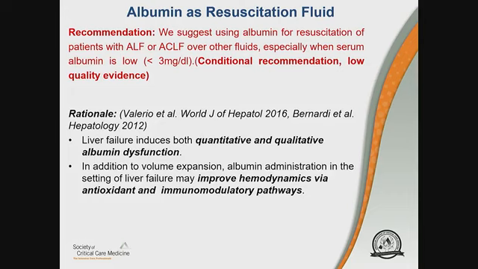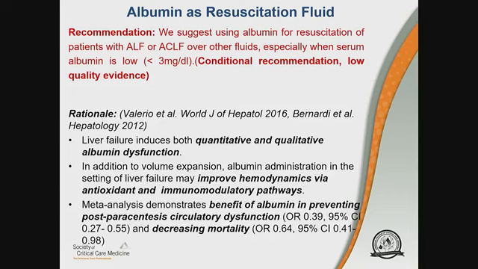And the third interesting piece of evidence is that when you look at meta-analysis directed to this question, there's benefit of albumin in preventing post-paracentesis circulatory dysfunction with that specific odds ratio and decreasing mortality. So as we thought about this evidence, extrapolating it to shock, we felt that there is reasonable support for thinking about albumin earlier than later as far as using it as a resuscitation fluid in this patient population.